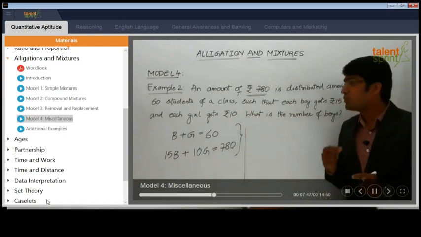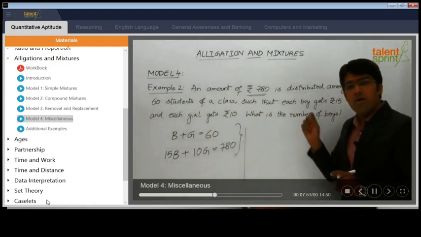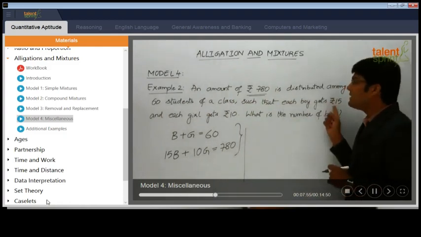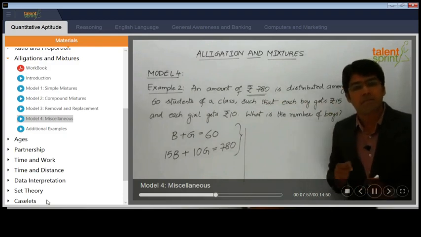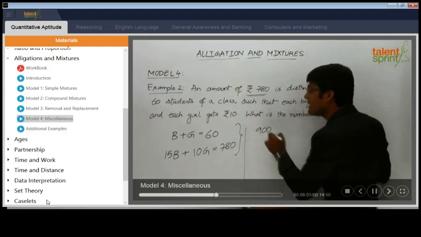Now, if we assume that all the 60 students are boys, what should be the total amount? 60 into 15, because each boy gets 15 rupees. 60 into 15 is 900. So this will be 900.